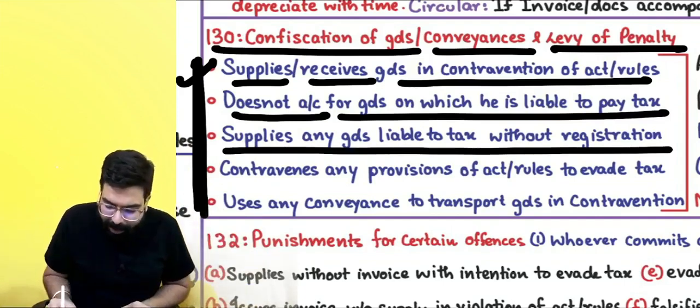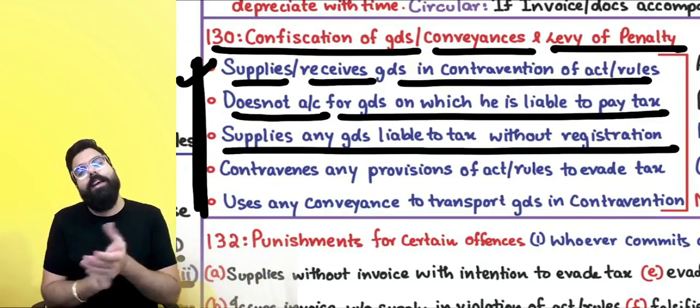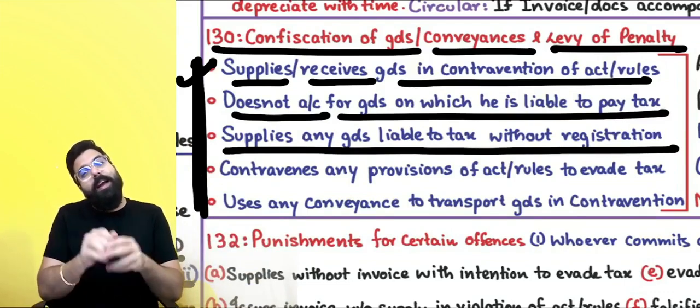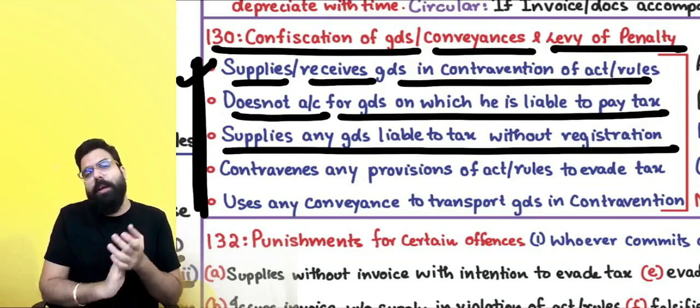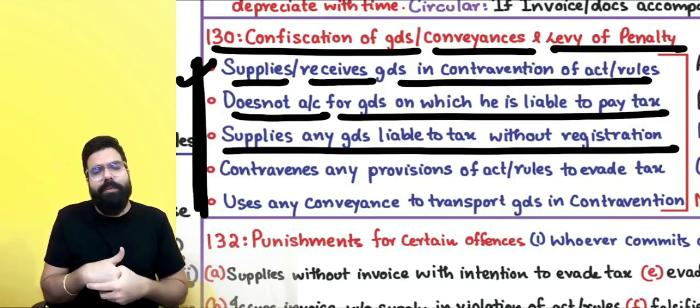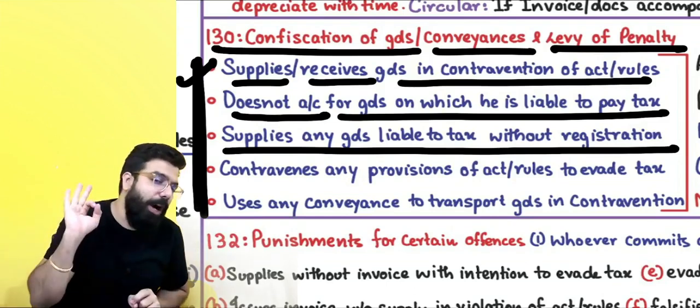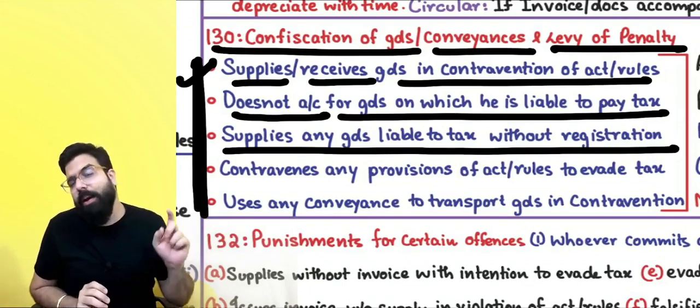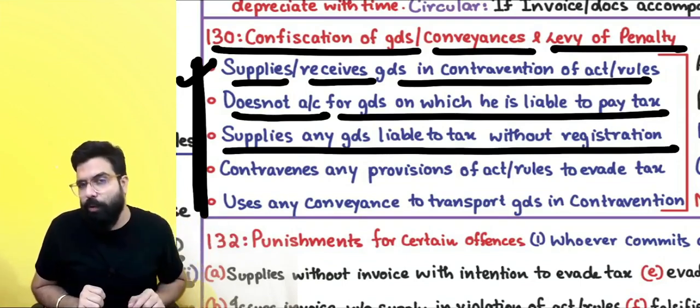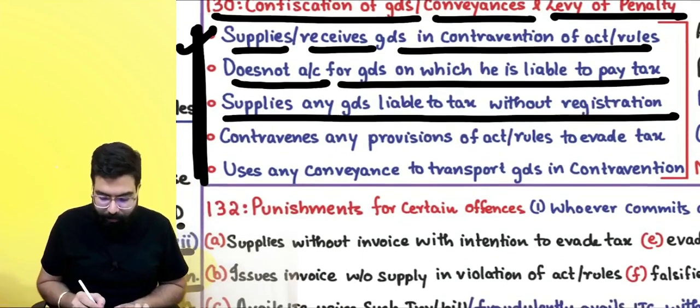Supplies any goods liable to tax without registration. I did not go ahead and take registration and I am supplying the goods. If those goods are there, those goods are liable for confiscation. I am going ahead and supplying goods without registration. If I don't take registration and I am supplying goods, my goods will be liable for confiscation.